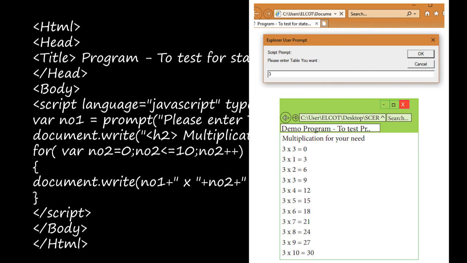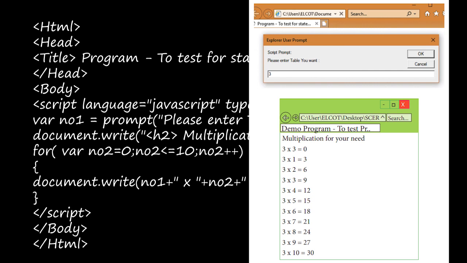Here in page number 323, we have given with a small mistake. In the first line, if you see 3 into 3 is equal to 0, they are given. But actually here no2 is 0, right? Here in for statement we have mentioned 0. So in the first line, we'll get the value 3 into 0 is equal to 0. Okay. In the next line, since we have used the increment operator, the value of no2 will be 1, right? And the next line 2, next line 3, next line 4. Likewise, in each line it will increment by 1 and we'll get the output.